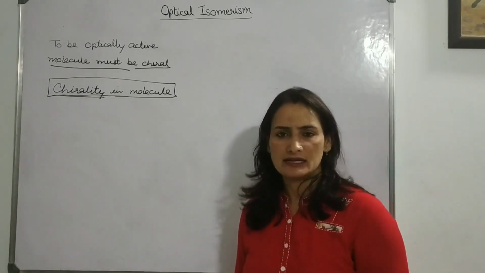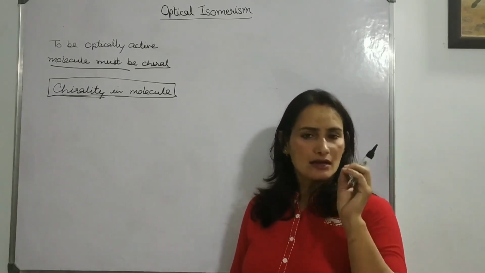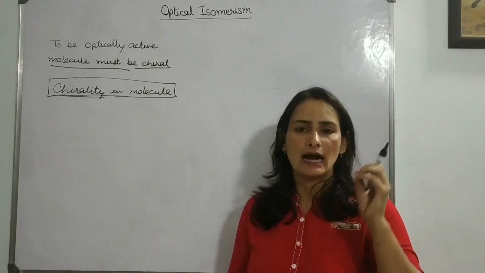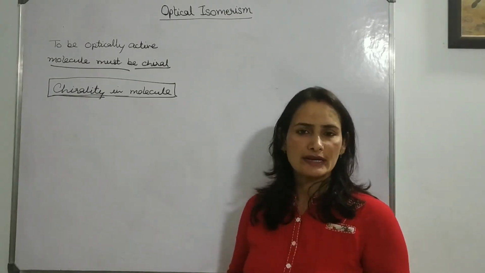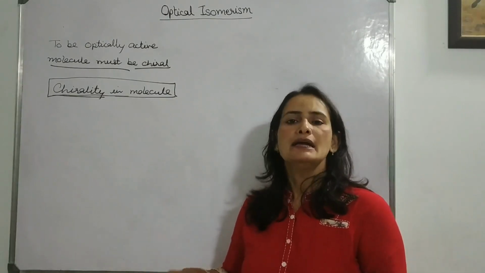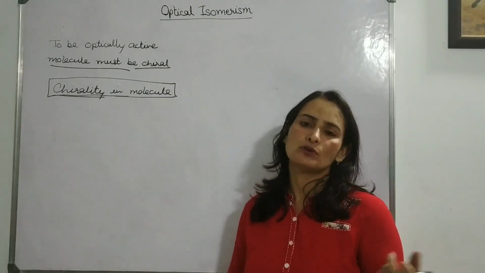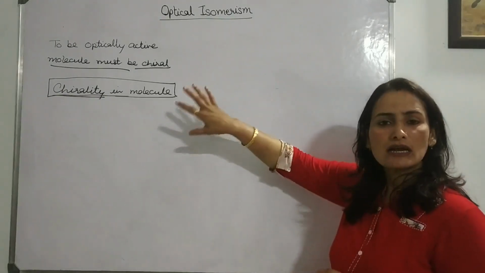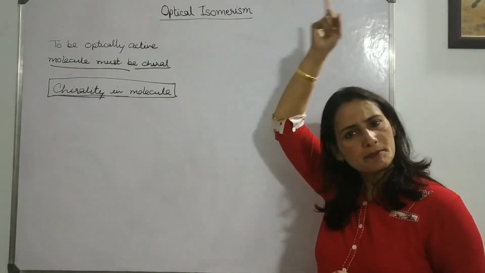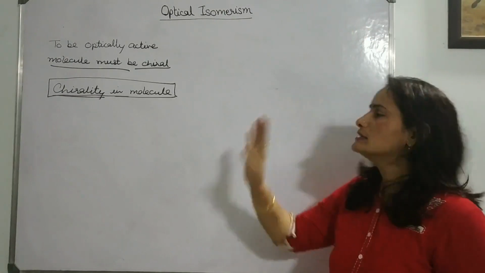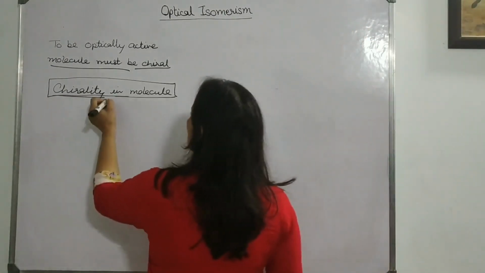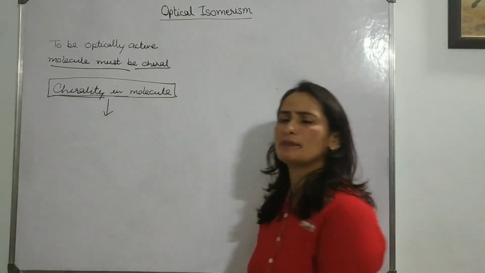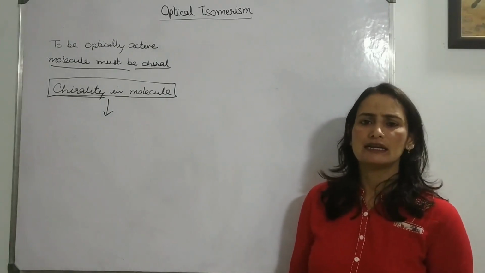Mind it, I am repeating again. Chirality in the molecule, or a chiral molecule, has no connection with the chiral center. It may have a chiral center or may not have one. This is not the same as the chiral center. So there are two essential requirements for a molecule to be chiral in nature.